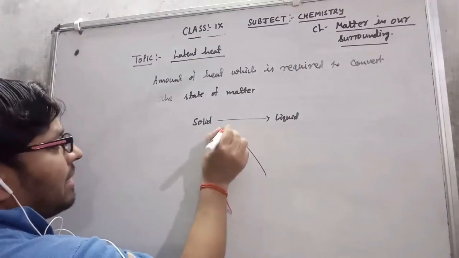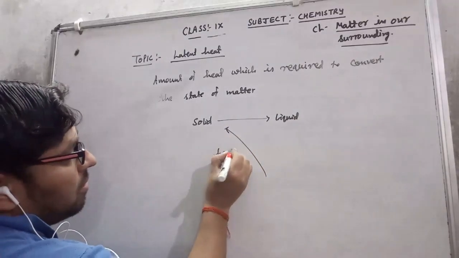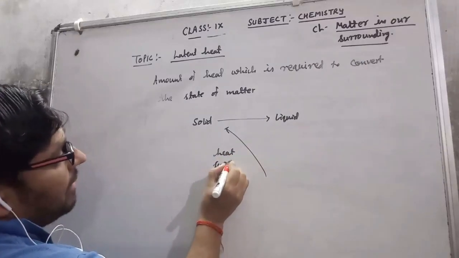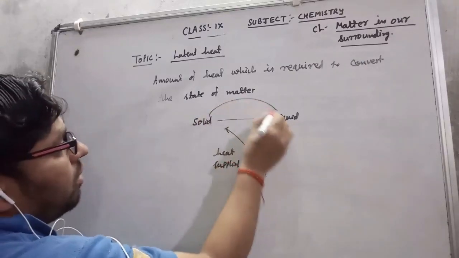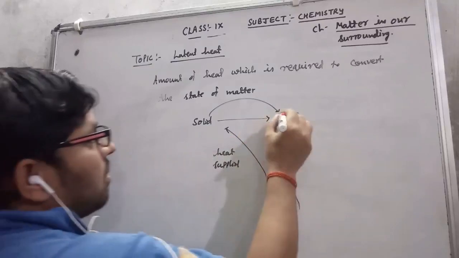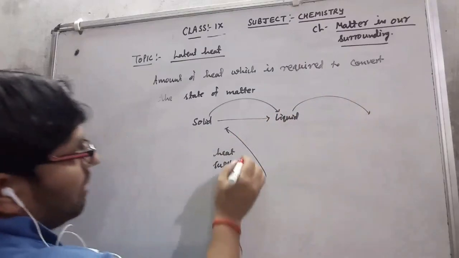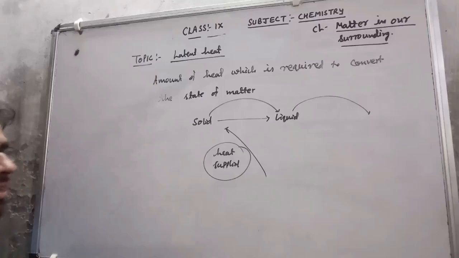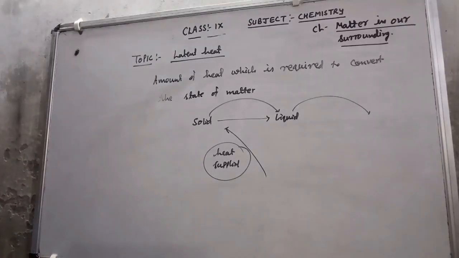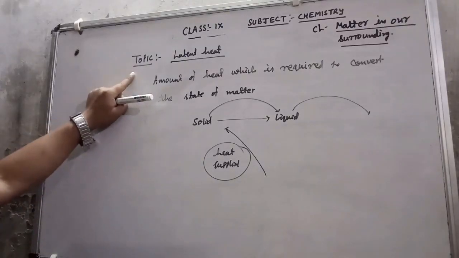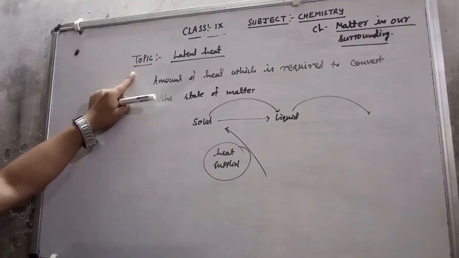Whatever heat I supply to convert this solid into liquid or liquid into gas, whatever heat we have to supply to change the state of matter, that is called latent heat, which is not measured by the thermometer.